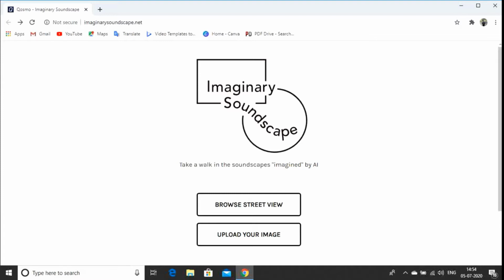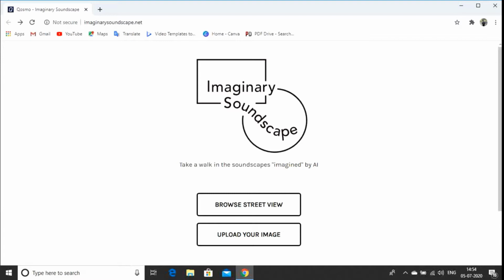Now, in general, we as human beings can imagine sounds by taking a glance at a photograph. Like, the scenery of a beach may bring the sound of crashing waves to the mind. You may hear sounds of horns and street advertising when you look at a picture of a busy crossing, or we can say a zebra crossing.